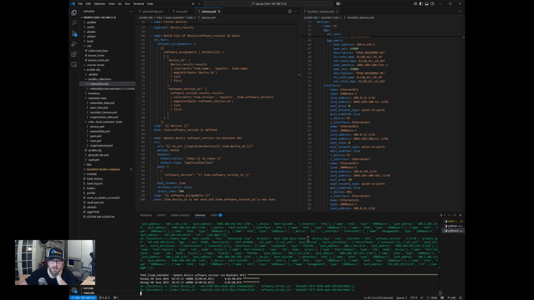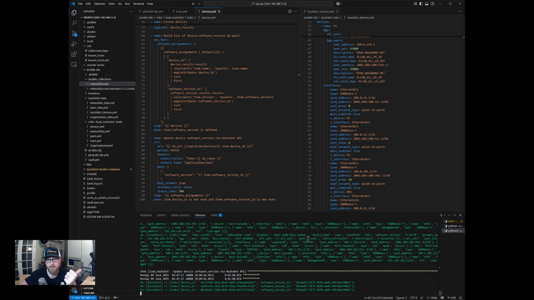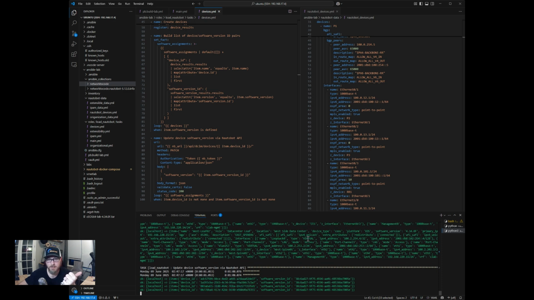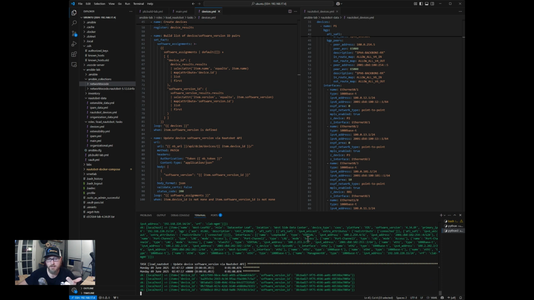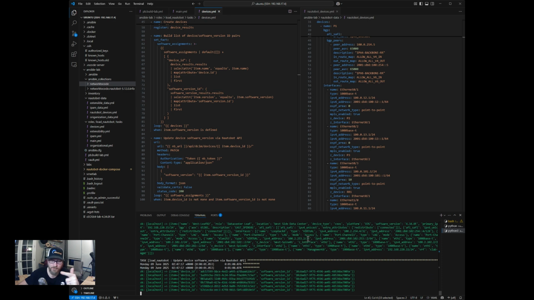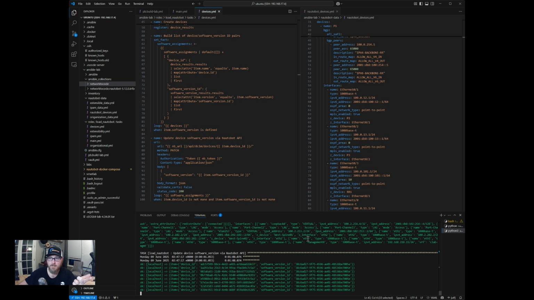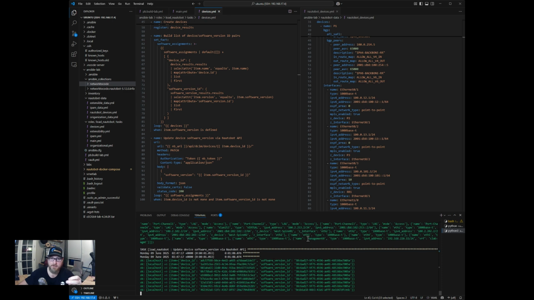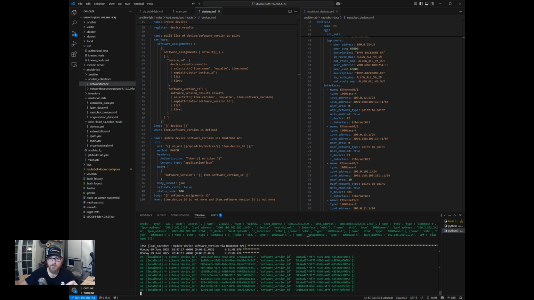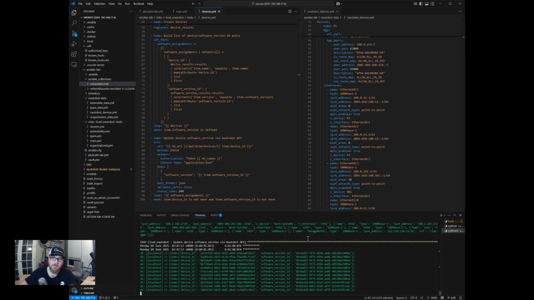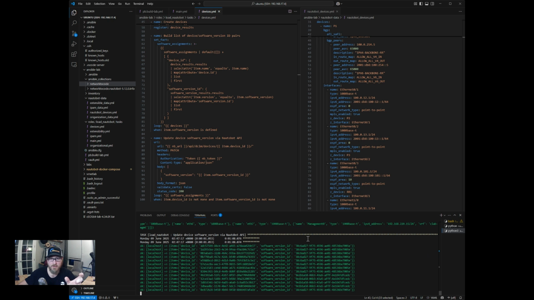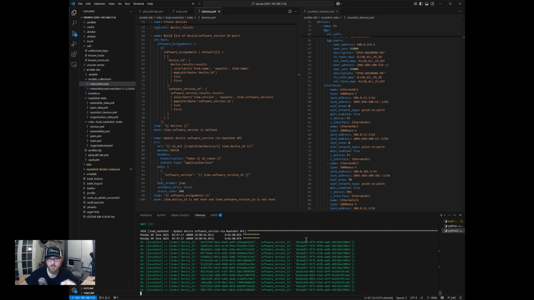All right, so we have the software ID in the register. We have the device ID in the register, from when it went through and created the software version and the device. So those IDs were captured in the register, and then what we're doing is creating a list of both of those things together.